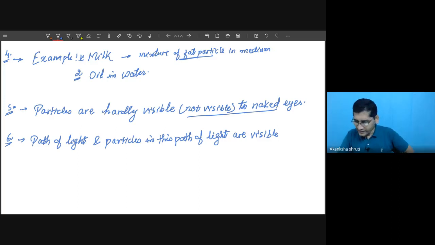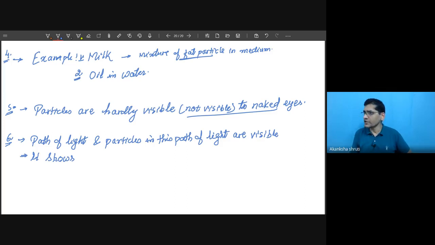Therefore, it shows scattering. Because of this scattering, it is called the Tyndall effect.